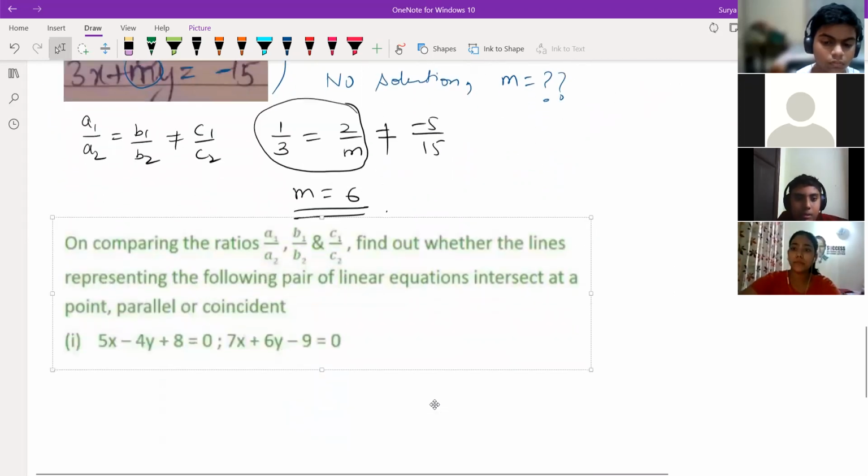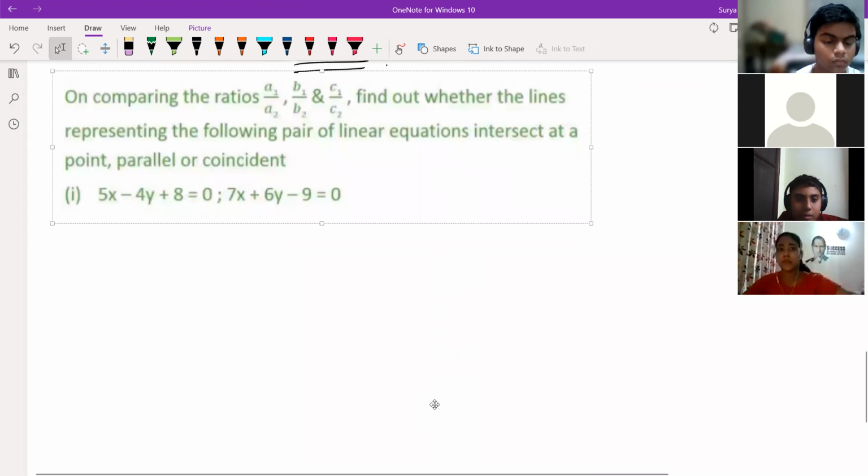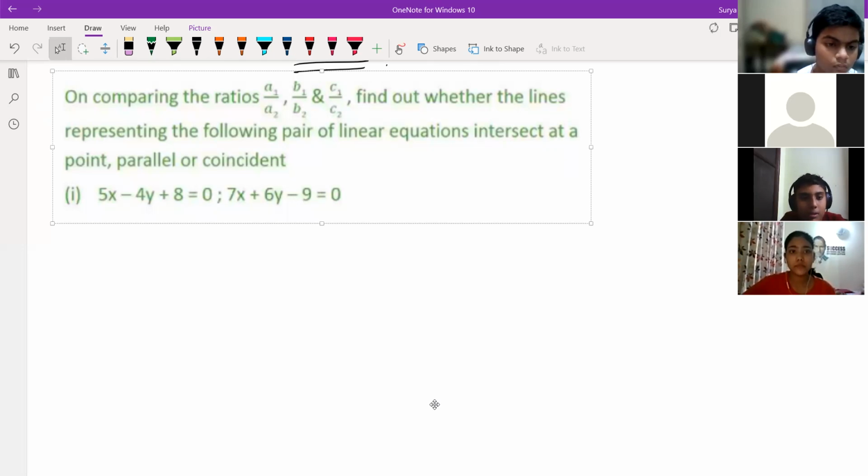Okay, now see another question on comparing the equation ratios A1 by A2, B1 by B2, C1 by C2. Find out whether the lines representing the following equations intersect at a point, are parallel or coincident. So find whether the lines are, just write in the chat box, children. Don't speak anything, write directly in the chat box, okay?